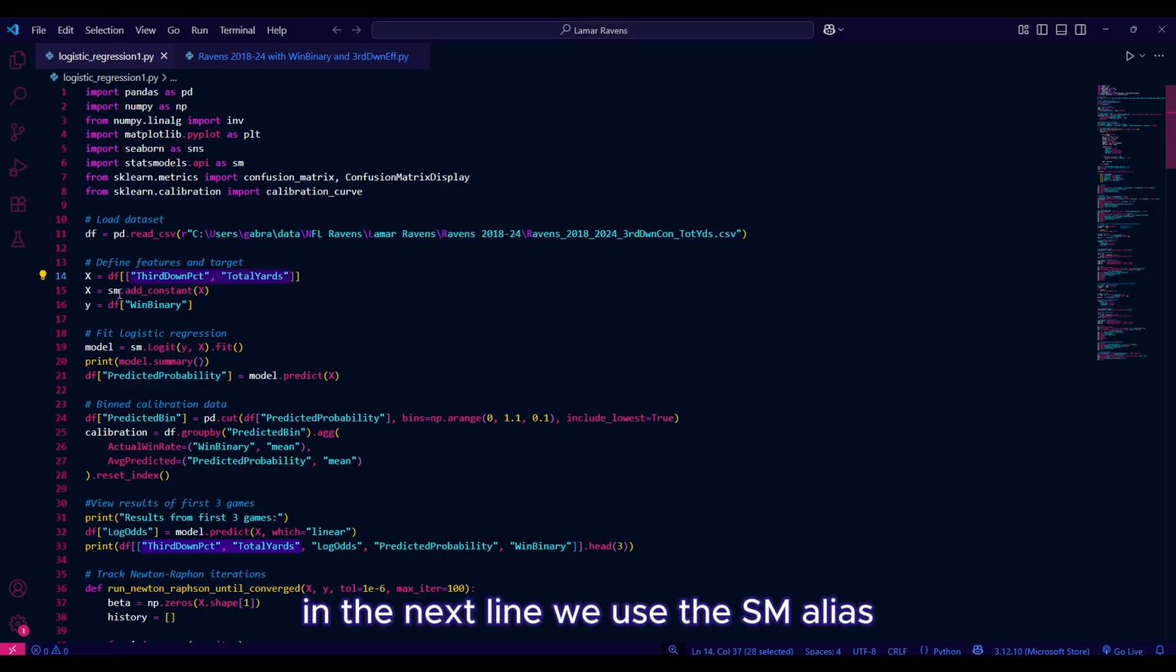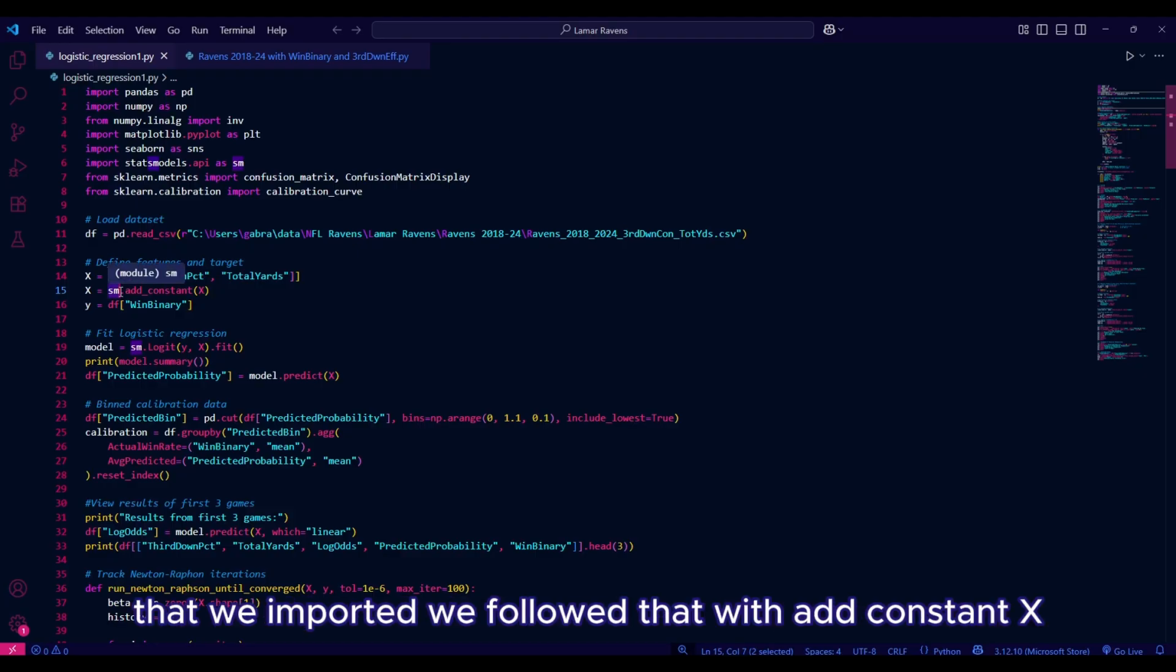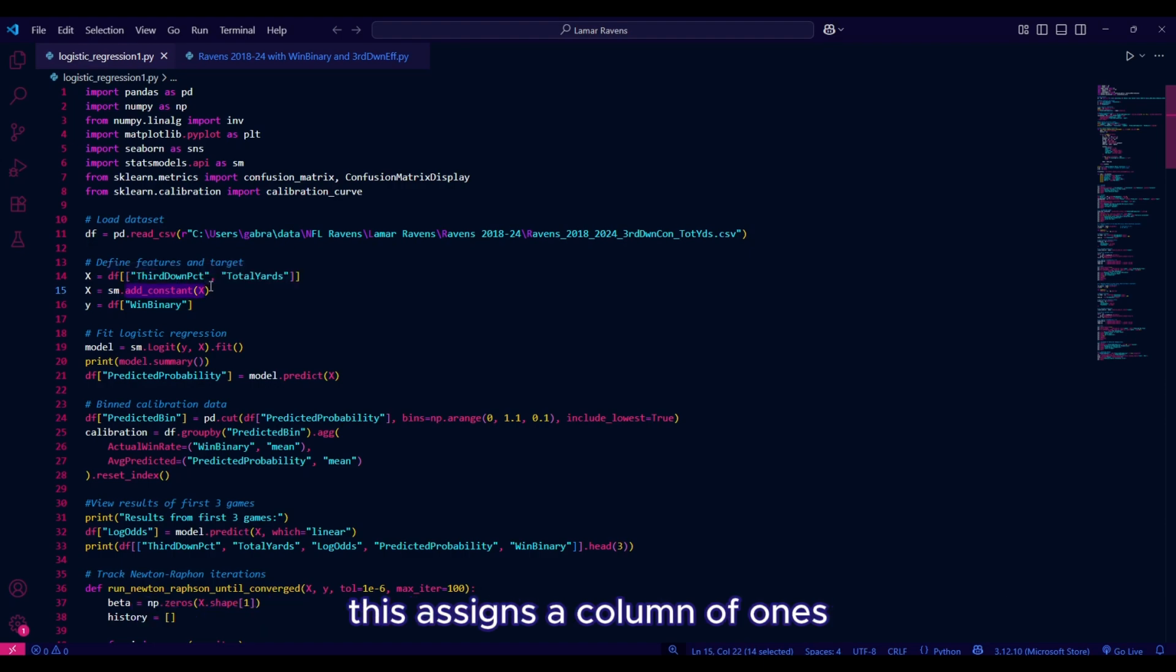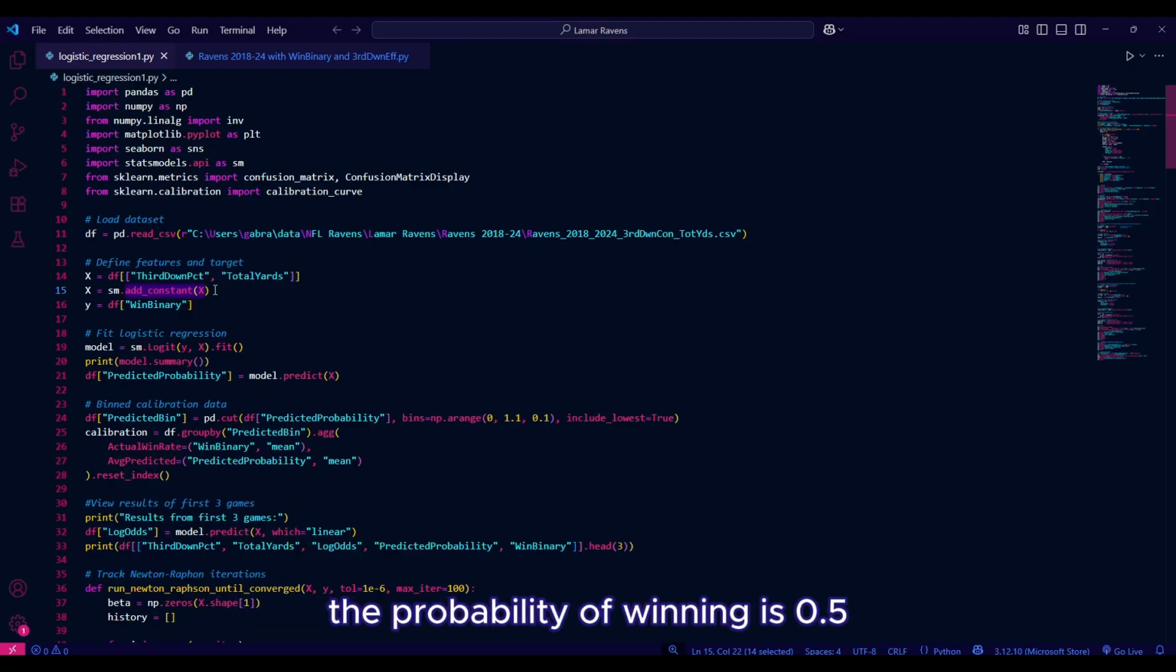In the next line, we use the SM alias, which calls for the Statsmodels API library that we imported. We follow that with add constant X. This assigns a column of 1s into the subset we just made so the model can learn an intercept term, which is a baseline prediction if all other variables are at 0. If we did not do this, the model would assume the probability of winning is 0.5 even if both of those features are 0, which is unrealistic. You are absolutely not winning a game with 0 total yards, and you're super unlikely to win with 0 third down conversions.